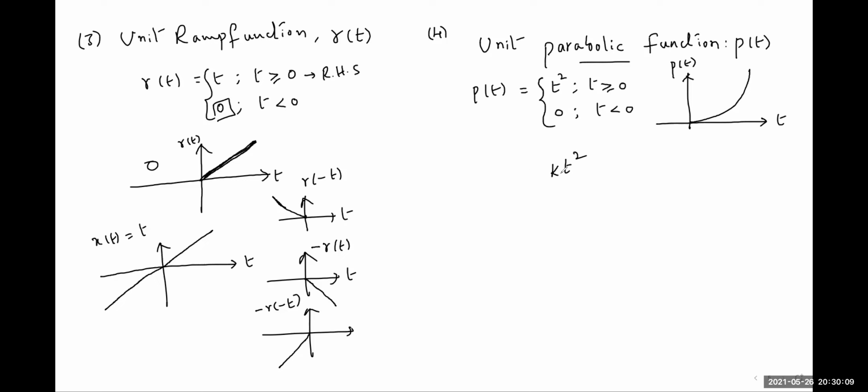If it is multiplied with some constant k, then this constant is nothing but the slope of the curve. So we get other parabolic functions if we multiply with other constants, that is some k1, k2. Here, for the unit parabolic function I have plotted k equal to 1. Whenever you get t square, the signal graph must be parabolic in shape, and based on the multiplication value k, the slope may vary.